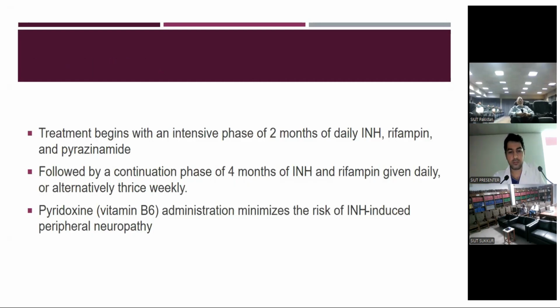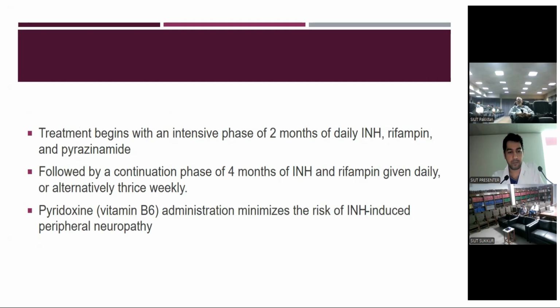Treatment begins with an intensive phase of 2 months of isoniazid, rifampicin, pyrazinamide, and ethambutol, followed by a continuation phase of 4 months with isoniazid and rifampicin only, or alternatively thrice weekly. Pyridoxine, vitamin B6, should be administered to minimize the risk of isoniazid-induced peripheral neuropathies.